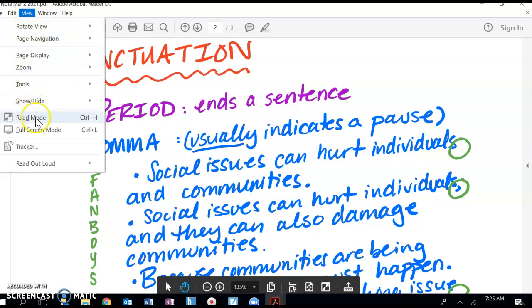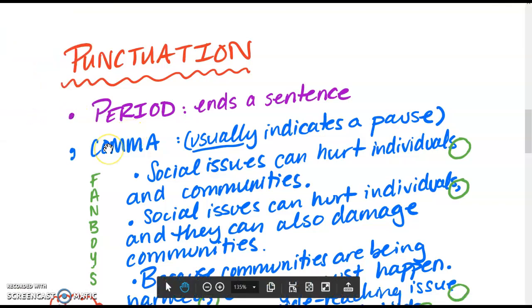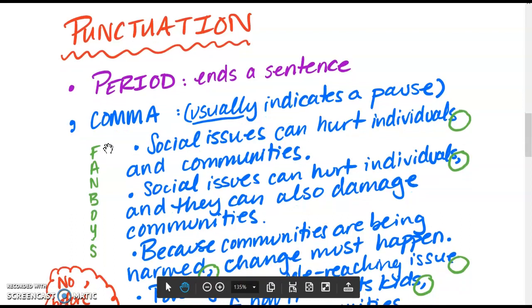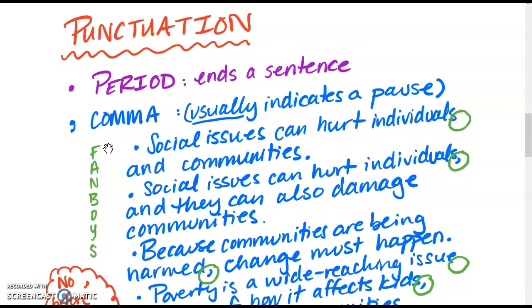Good morning, everybody. So today we're going to talk a little bit about punctuation. For some of you, this might be a little anxiety producing, perhaps because maybe you struggled with punctuation usage in the past, but I'm here to make it a little simpler, okay?